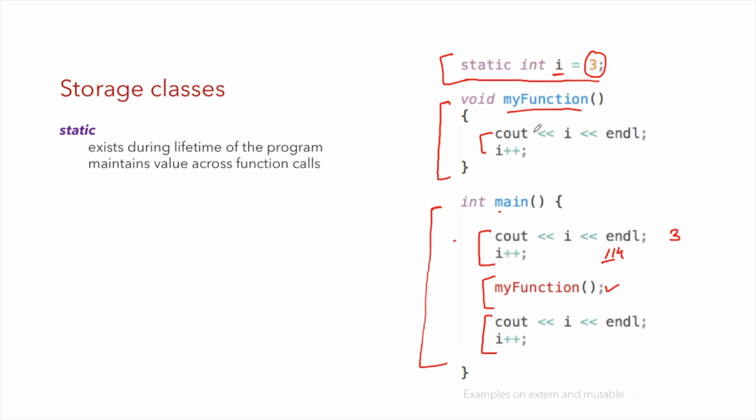Because it is a static variable, the current value, that is 4, will be printed over here and the value will be incremented to 5 because of this statement. Then the compiler will move back to this position because execution of this statement is completed, and we are just printing the value of i again, which is 5, and the value of i will be incremented to 6, and then your program will end. So you've seen here that the value of i is maintained across all the functions. In a few scenarios it makes sense to use a static variable, but not always.